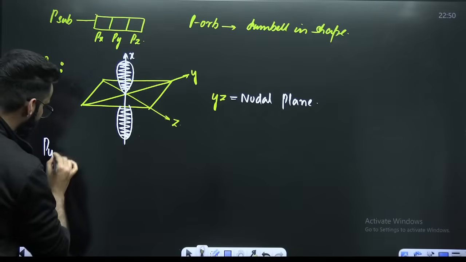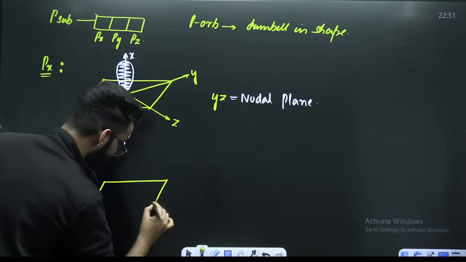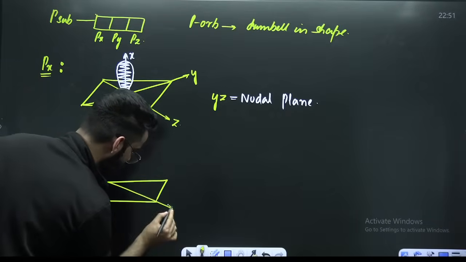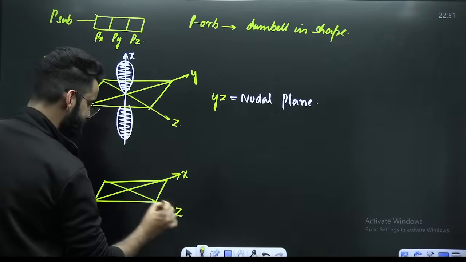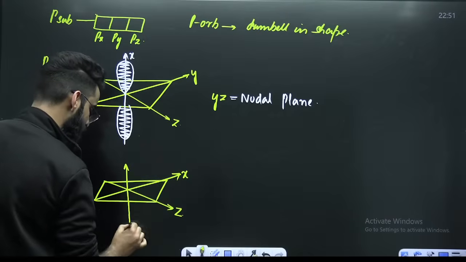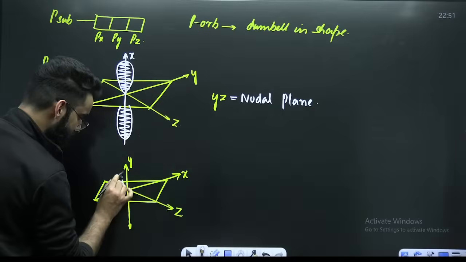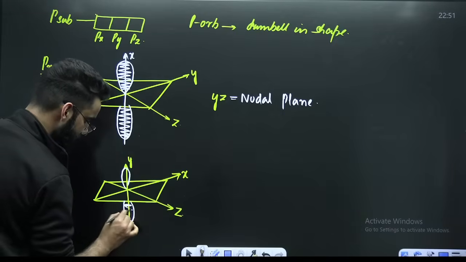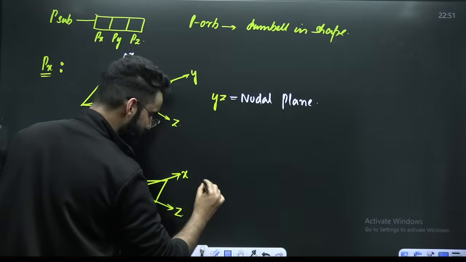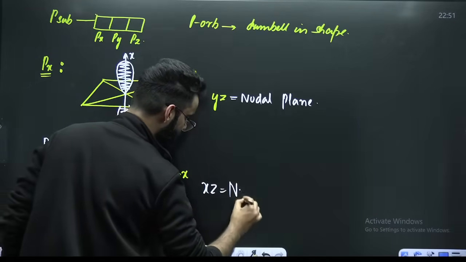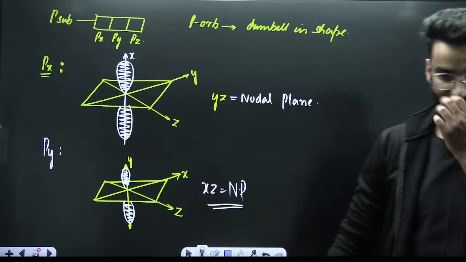Similarly, if I talk about PY, how do you exactly make PY? Call this the x-axis, call this the z-axis. So this is your y-axis, right? The electron density lies on this y-axis over here. Perfect. Do you see any plane over here wherein zero electron density lies? This xz plane here is the nodal plane. This is how your PY looks.